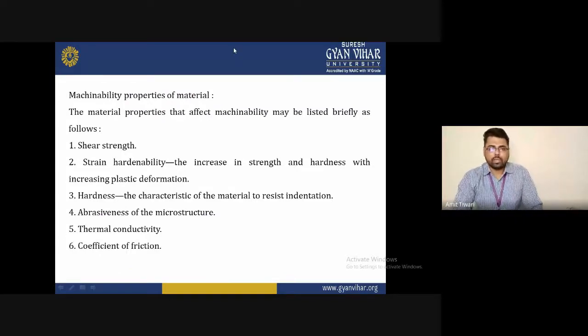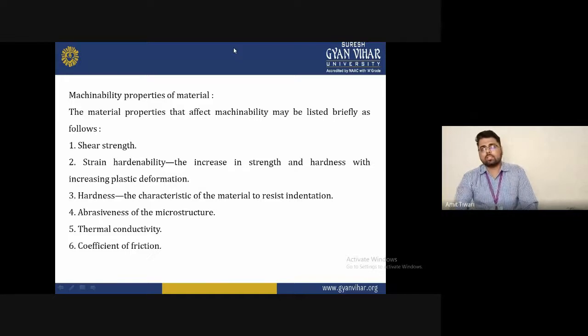Now, the machinability properties of a material are most important to identify, definitely the properties of the material in the case of the workpiece and also the tool material. If you do not understand the properties of a tool material and use it randomly for cutting, and by chance the workpiece material is much harder than the tool material, it will not be able to cut the workpiece surface, or the cutting edge of the tool will wear and get damaged in a certain time.